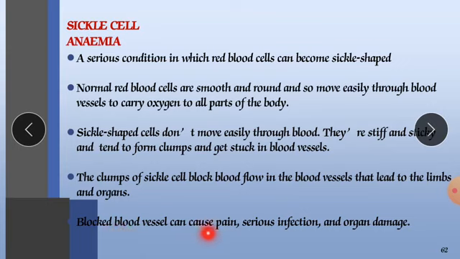Blocked blood vessels can cause severe pain, serious infections and organ damage. Either the organ is the liver, or kidney, or pancreas, spleen, thymus, any gland or any type of organ.